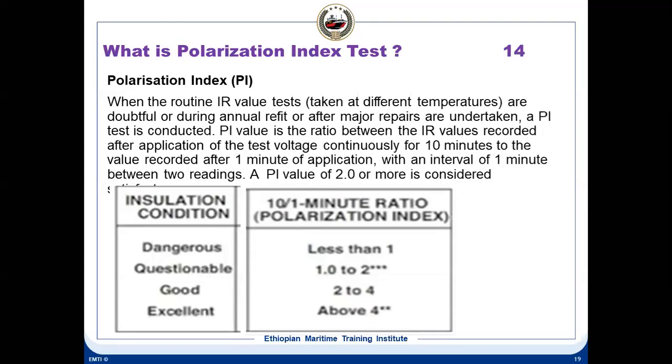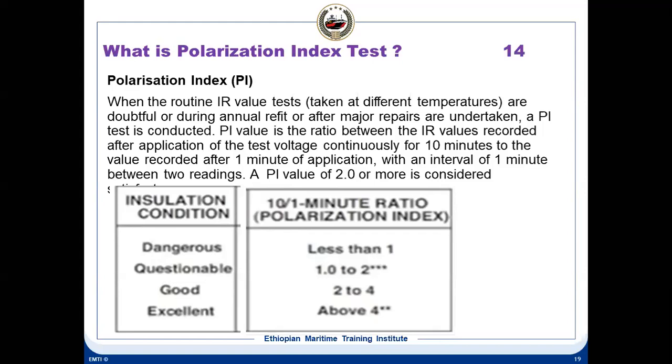And suppose you get lower values, then what can be done? Suppose you got less than 1. As I told you, polarization is mainly due to the moisture content and dirt content. So what they normally do is wash the windings, revarnish and heat them, so that generally the value will come up. If it still does not, then probably you have to change it.